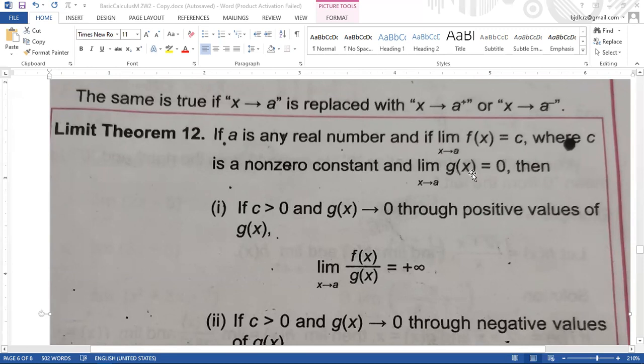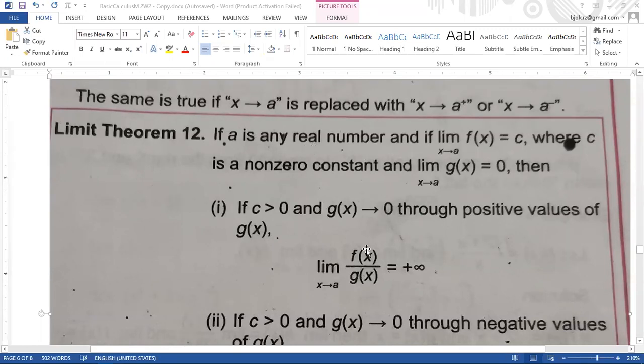And the limit of g of x as x approaches to a is equal to 0. So ato ang g of x is equal to 0. Di ba? Denominator is 0. Then f of x is ang constant number wherein ang ato ang a is any real number.